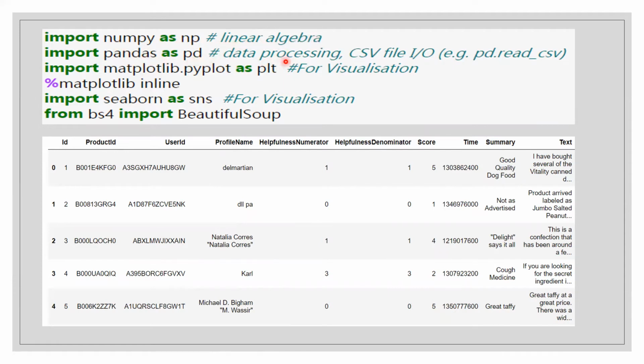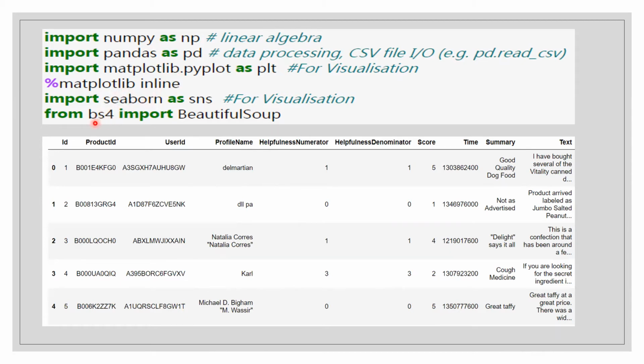Pandas is for data pre-processing and reading files from a CSV file as well. %matplotlib inline is used to plot the graphs inside the code itself. Then we have imported Seaborn as sns for better visualization. Though Matplotlib is also for visualization, Seaborn gives much clearer outputs.